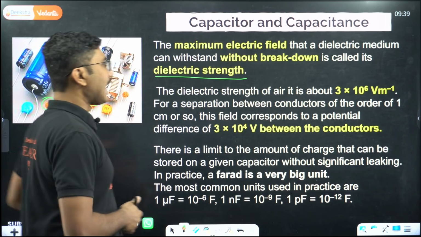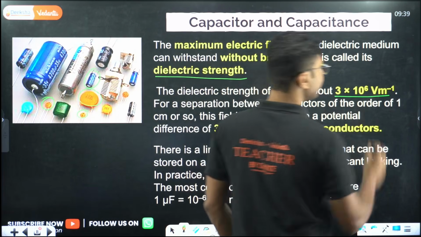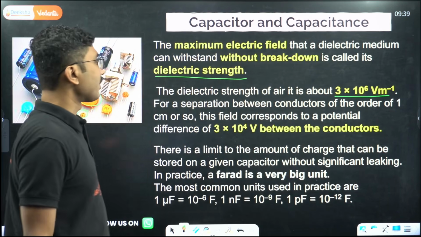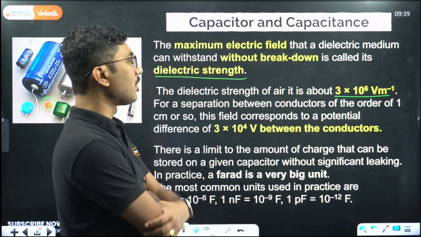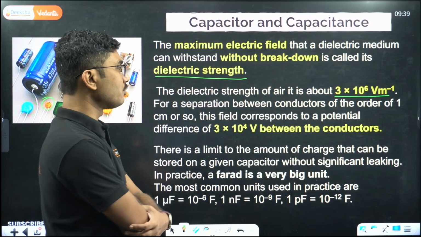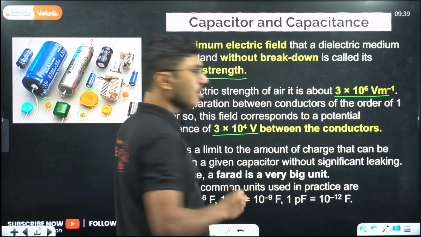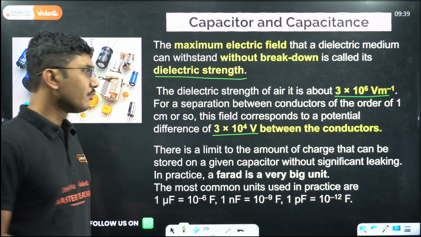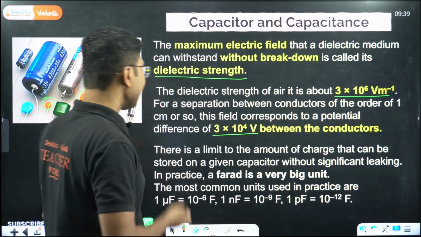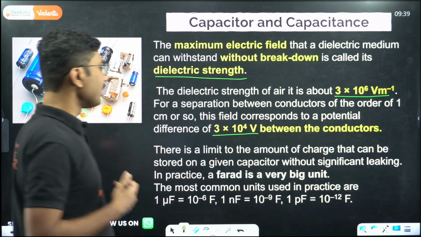Okay, the dielectric strength of air is about 3 times 10 to the power 6 volt per meter. For a separation between the conductors of the order of 1 centimeter or so, this field corresponds to a potential difference of 3 times 10 to the power 4 volt, which is 30,000 volt between the conductors. There is a limit to the amount of charge that can be stored in a given capacitor.